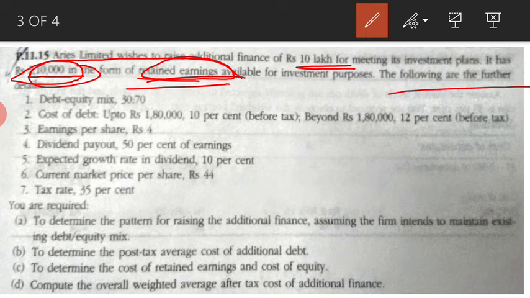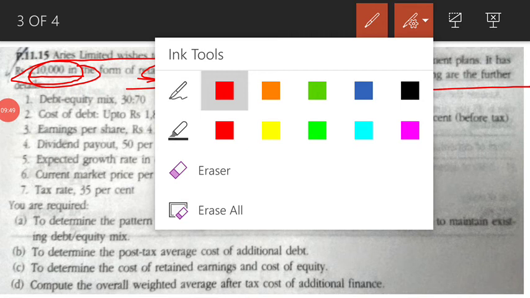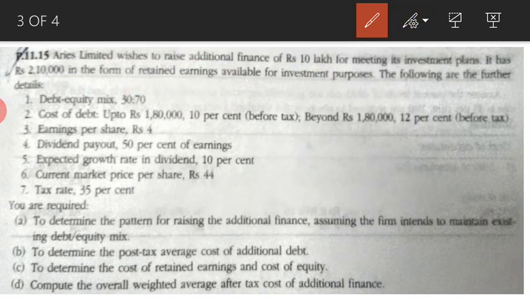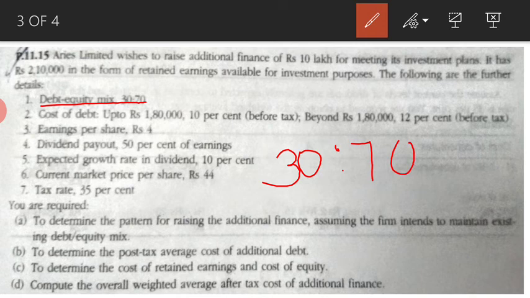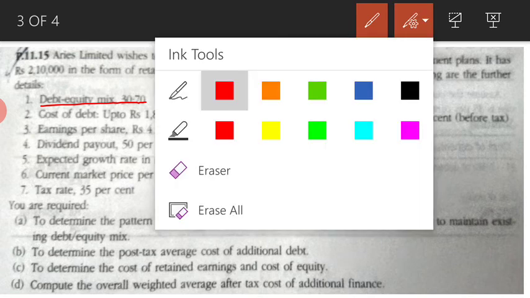The following are the further details. What are those further details? The debt equity mix should be 30:70. So they have specified that the debt equity mix should be 30:70. That is, if total is 100, then out of 100, 30 should be debt and 70 should be equity. That is what they specify.